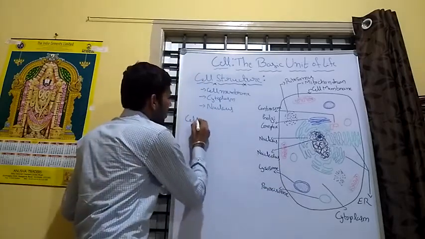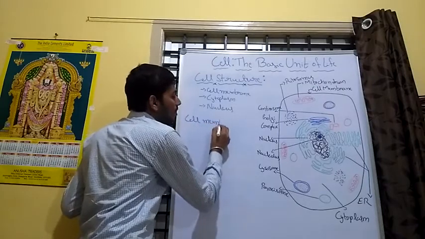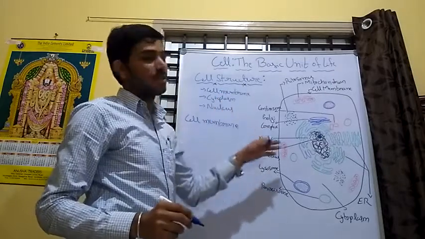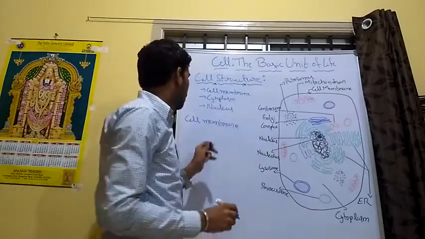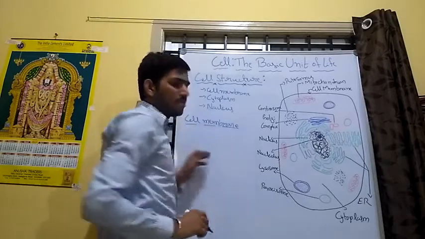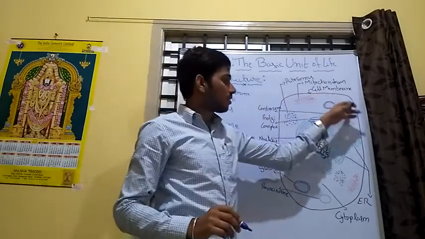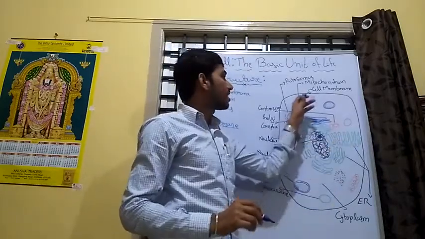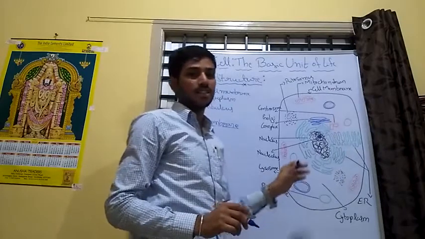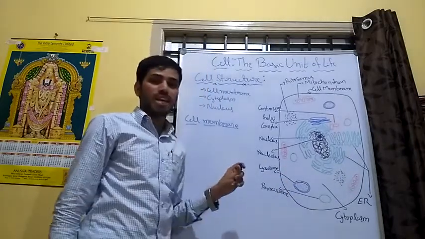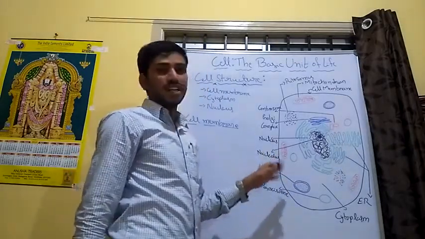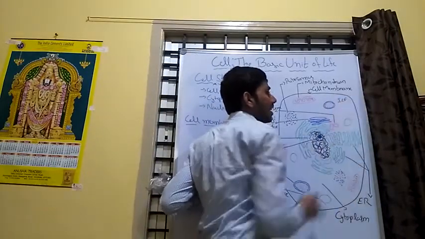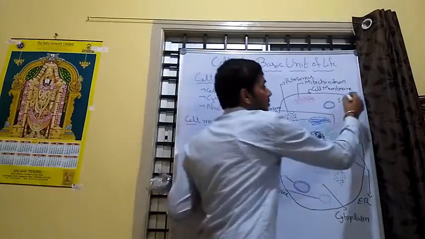What is meant by cell membrane, and what are the functions of a cell membrane? In the figure, you can see the outermost layer, the black layer. The cell membrane is the outermost layer of the cell, and it separates the ICF from the ECF.